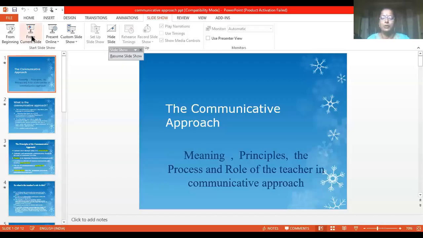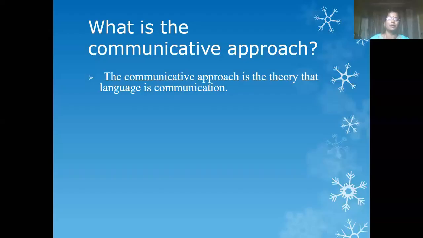So we'll be learning about the meaning, principles, process, and role of the teacher in communicative approach. Now, what is communicative approach? We all know the meaning of communication. Communication is nothing but a sharing of ideas, information between two persons with reference to a certain topic or content or with certain ideas. So it is the theory that language is communication.